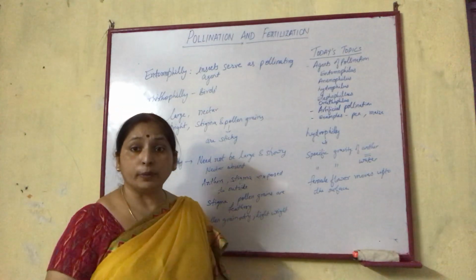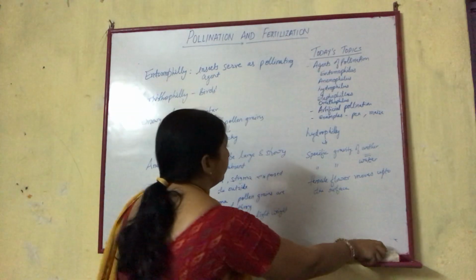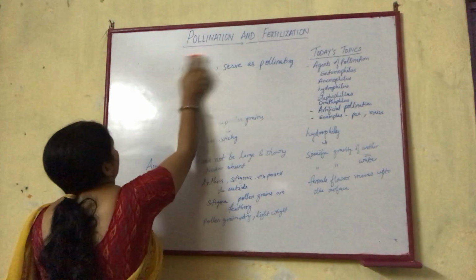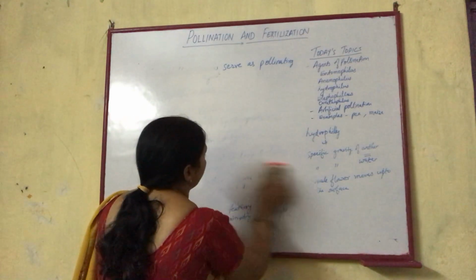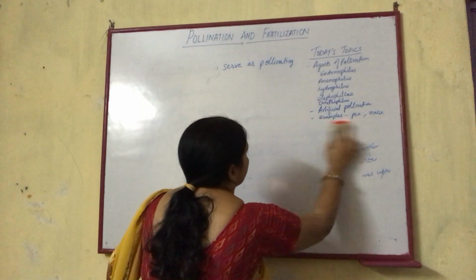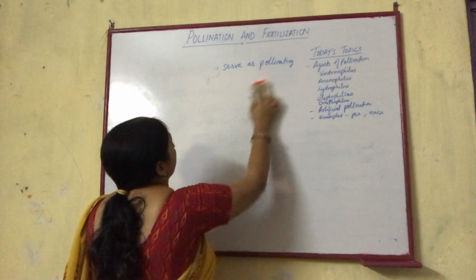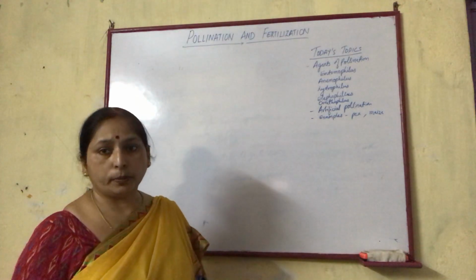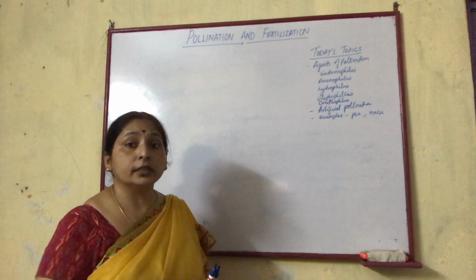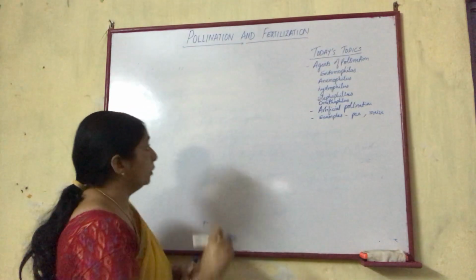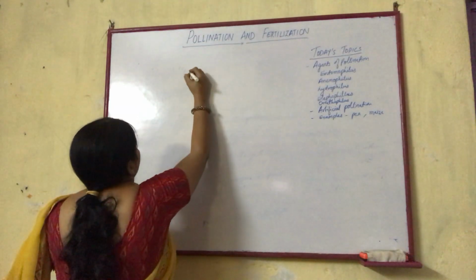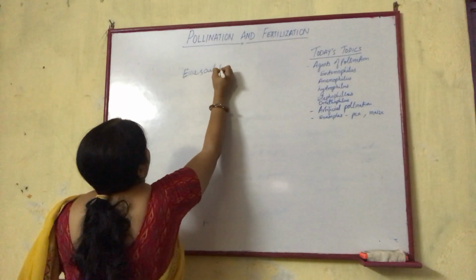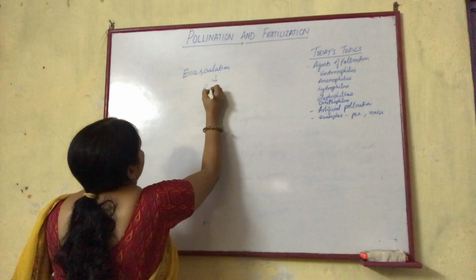Next is the artificial pollination. Artificial pollination is the pollination process which is done by a mechanical way. The mechanical way is removing or avoiding the self-pollination process, or the natural way of pollination. So when we are trying to avoid the natural way of pollination, what we can do is emasculation, that is removing the anthers.